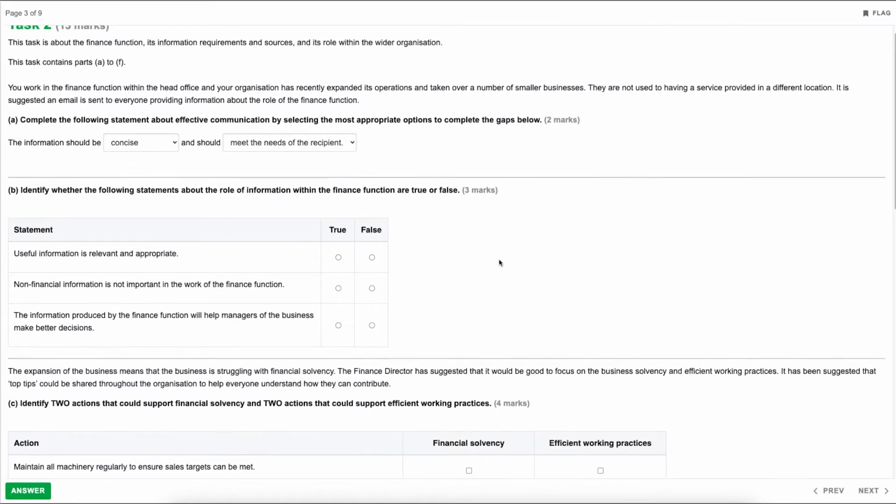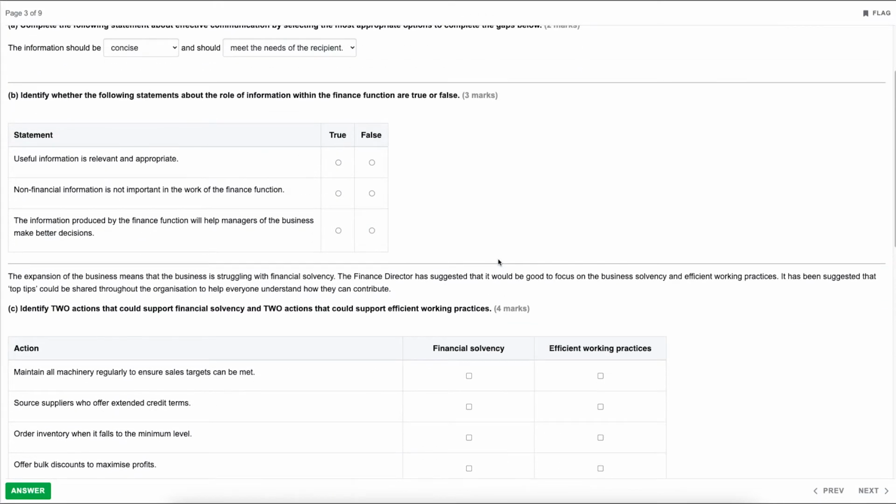Okay, so nothing too bad to start off with. Let's move down to part B then. So identify whether the following statements about the role of information within the finance function are true or false. 3 marks, 1 mark for each statement.